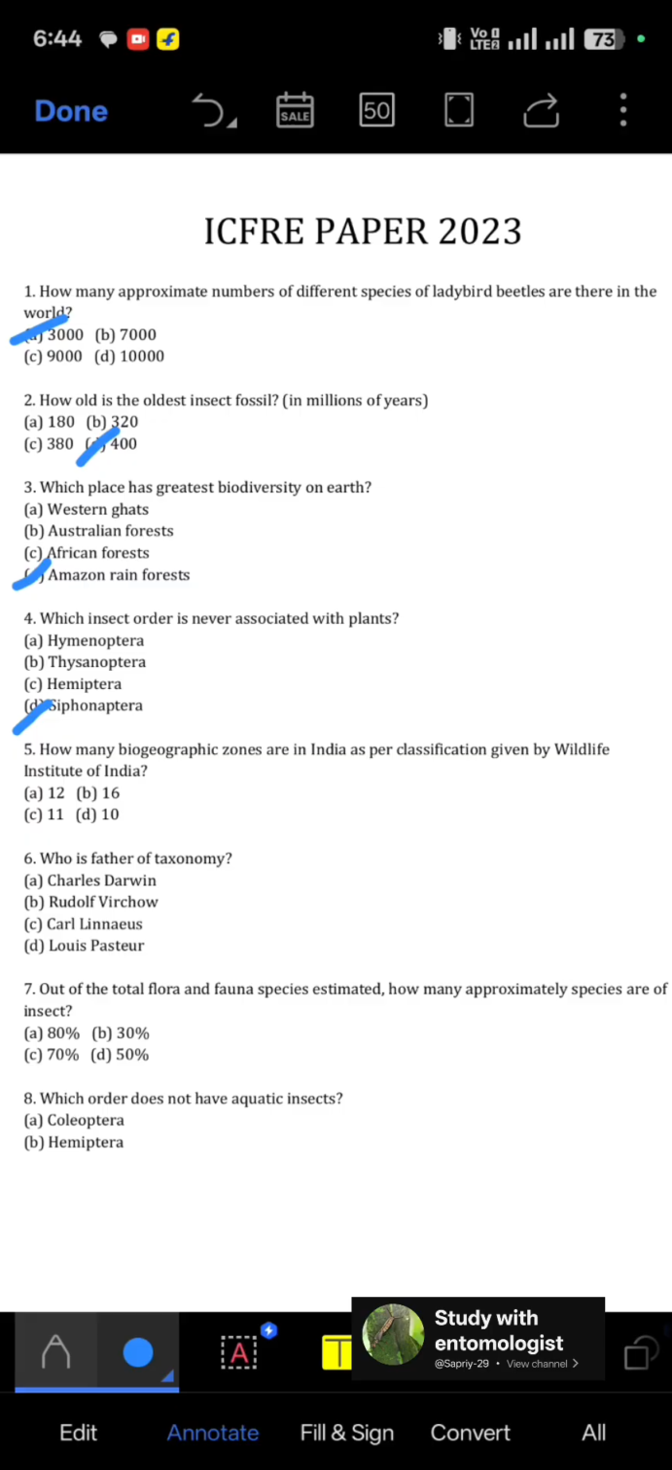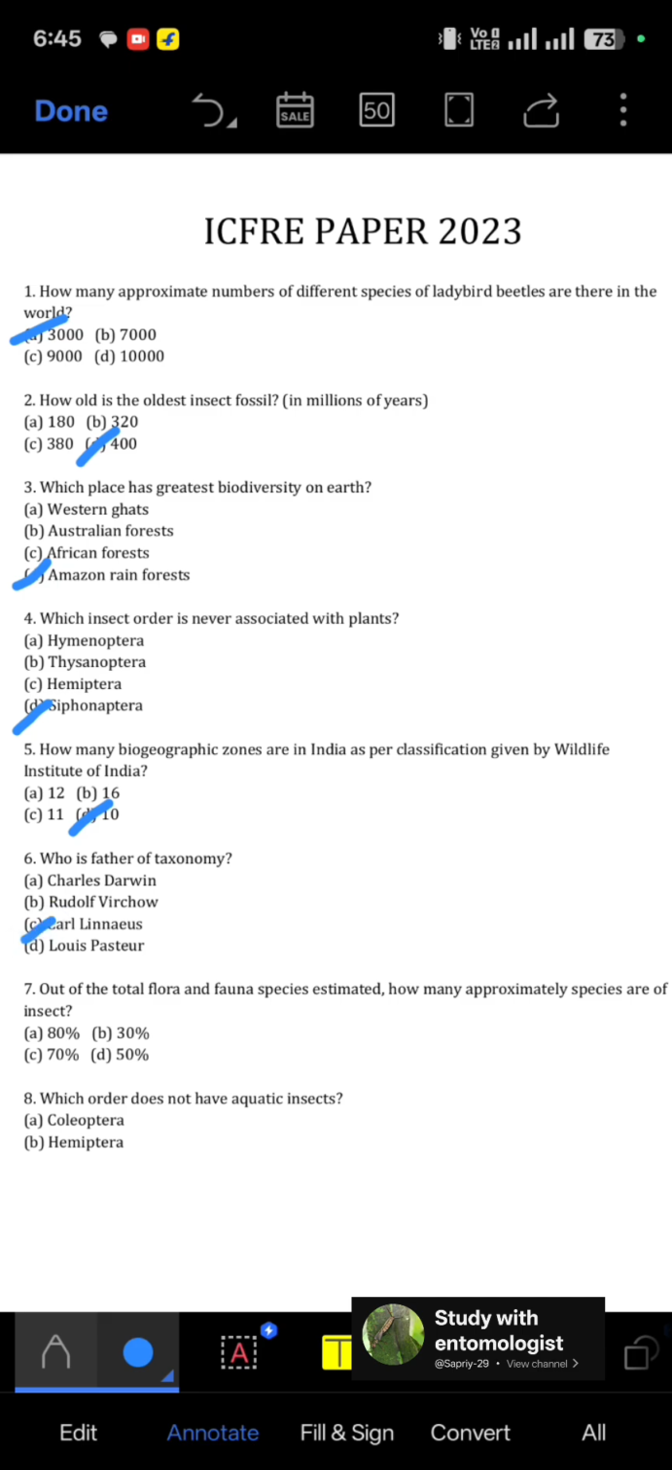Fifth question, how many biogeographic zones are in India as per classification given by the Wildlife Institute of India? So those are 10 in number. Question 6. Who is father of taxonomy? So the father of taxonomy is Carl Linnaeus.